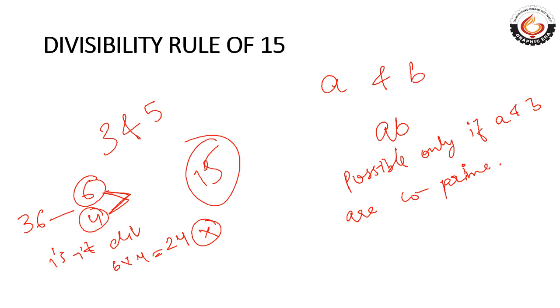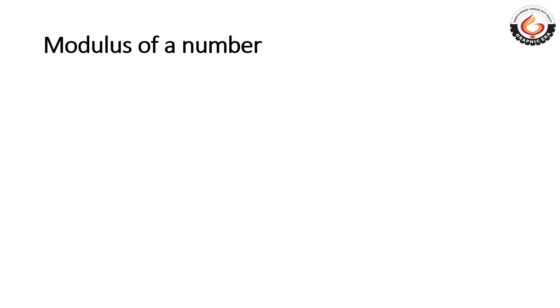Co-prime numbers are the numbers which do not have any common factor. For co-prime numbers, there will be only one common factor, that would be 1, which is very obvious. So keep in mind that the divisibility rule for a and b will always be true when a and b are co-prime.